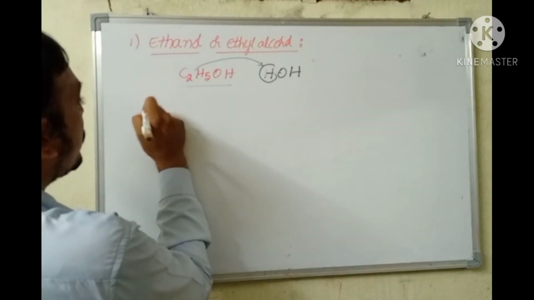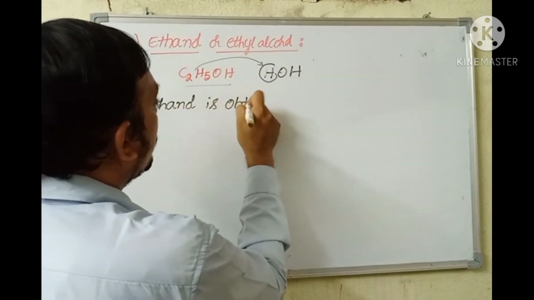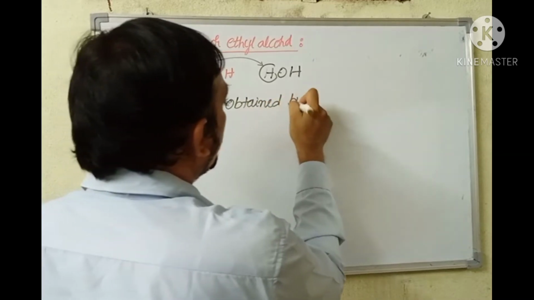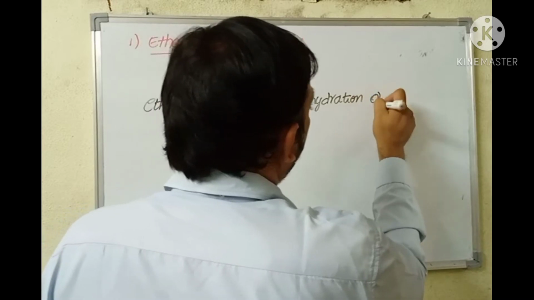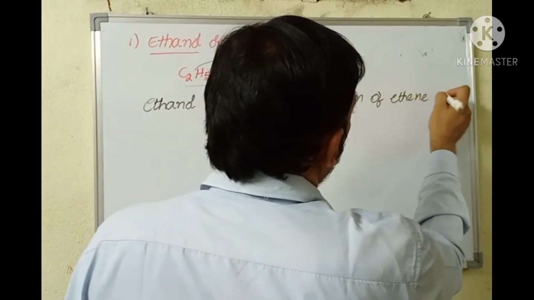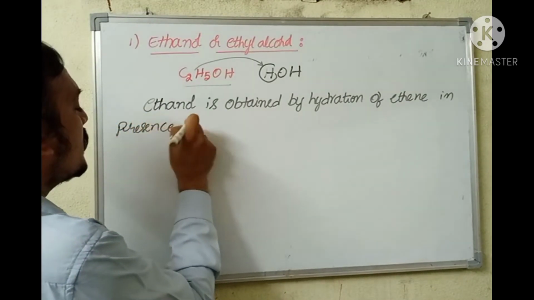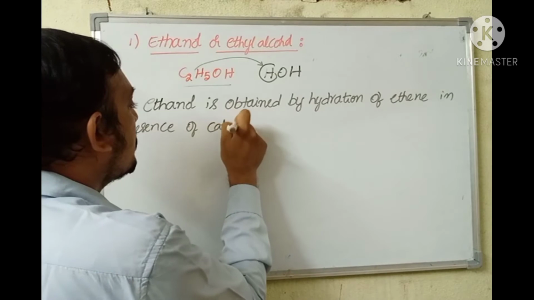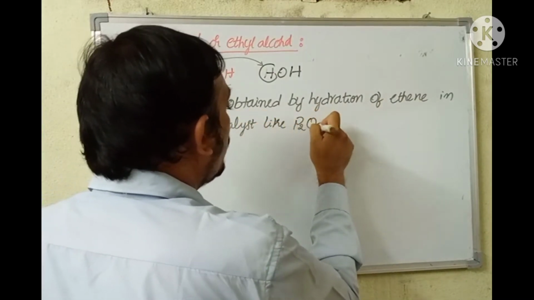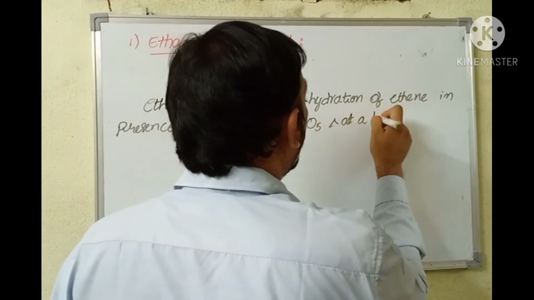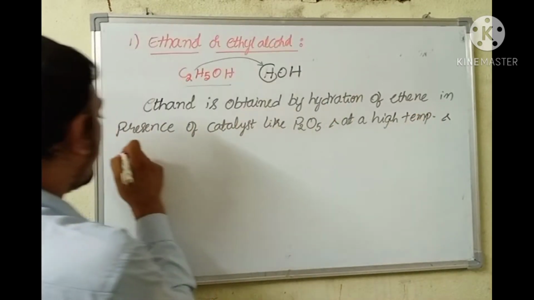So ethanol is obtained by hydration of ethene in presence of a catalyst like P2O5 and at a high temperature and pressure.